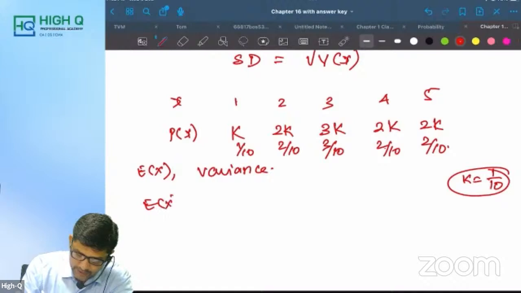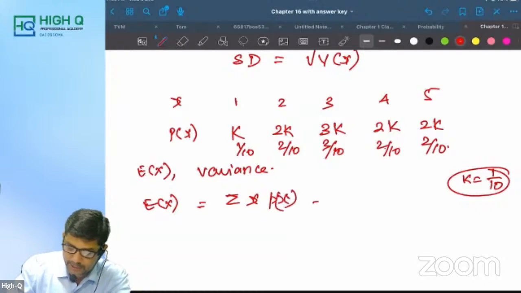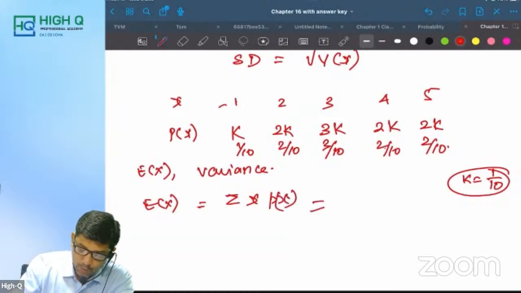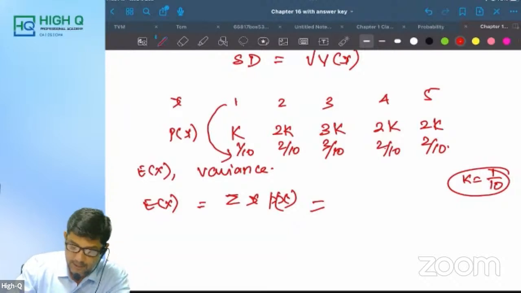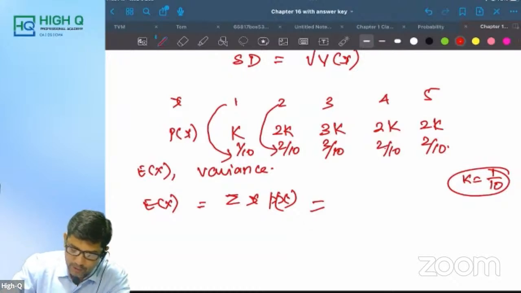First, they ask you to find the expected value of x. The formula is summation of x into p of x. 1 into 1 by 10 plus 2 into 2 by 10 plus 3 into 3 by 10, and so on. Don't use a calculator, this is very simple. Only the numerators need to be added. 1 into 1 is 1, 2 twos are 4, 3 threes are 9. 9 plus 4 is 13, plus 1 is 14, plus 8 is 22, plus 10 is 32. So 32 by 10, which is 3.2.